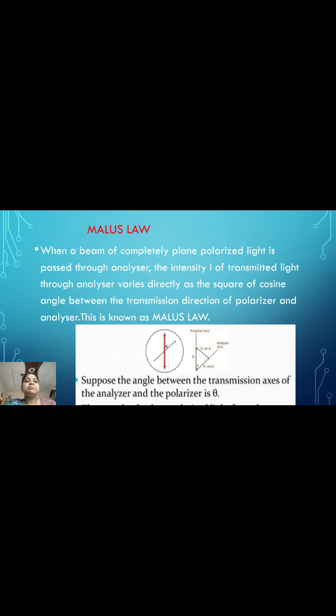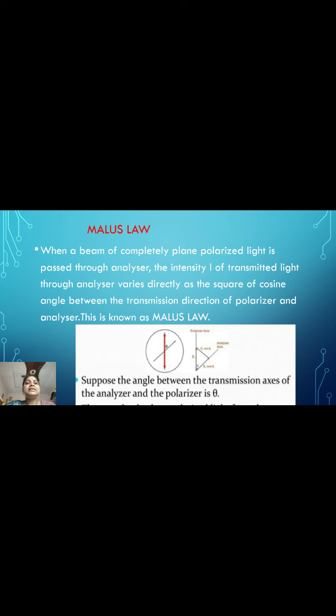And next one is Malus law. When a beam of completely plane polarized light is passed through an analyzer, the intensity I of transmitted light through the analyzer varies directly as the square of the cosine of the angle between the transmission directions of polarizer and analyzer.